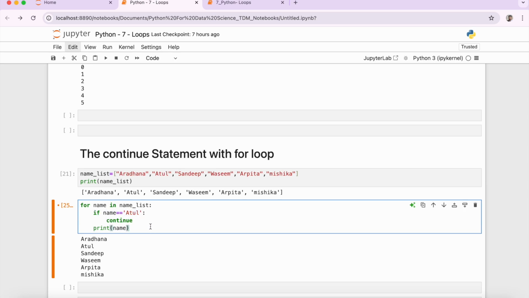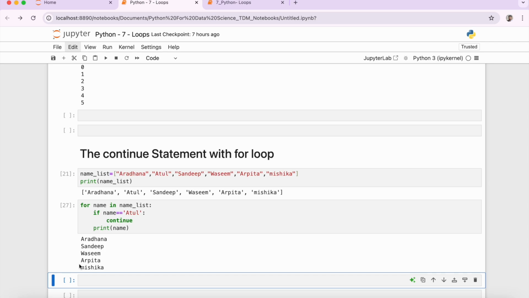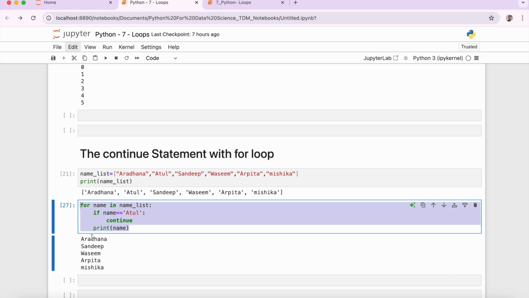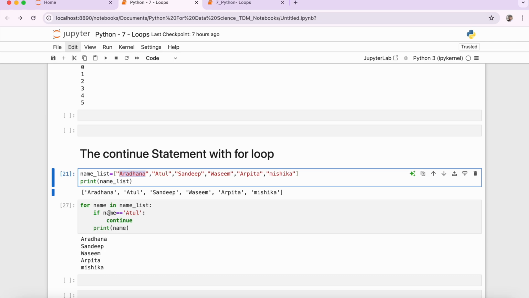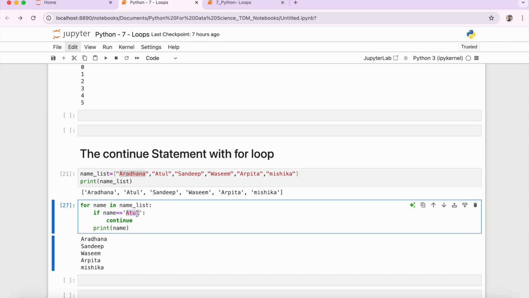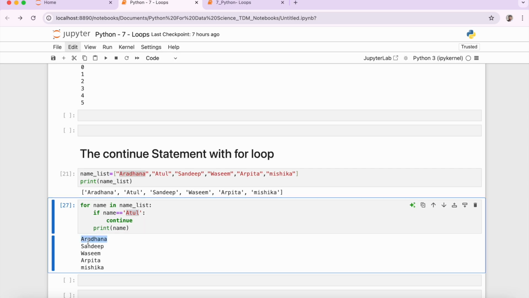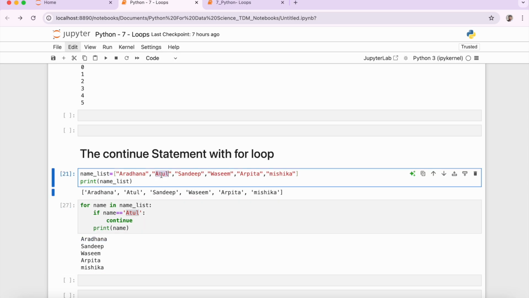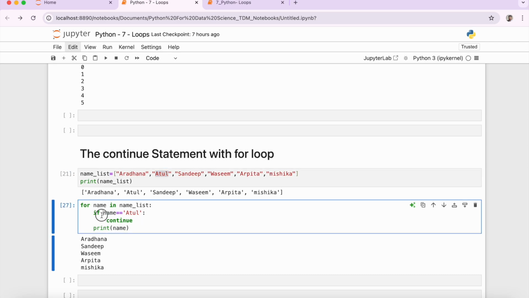Okay, so let me run this again. In this program we can see that Atul is not getting printed. So what's happened over here? In the first iteration the name is Aradhana. It got checked against this Atul string. It's not equal to the Atul string, so that's why Aradhana is printed. In the next iteration, you can see the value is Atul. Atul is equal to Atul.